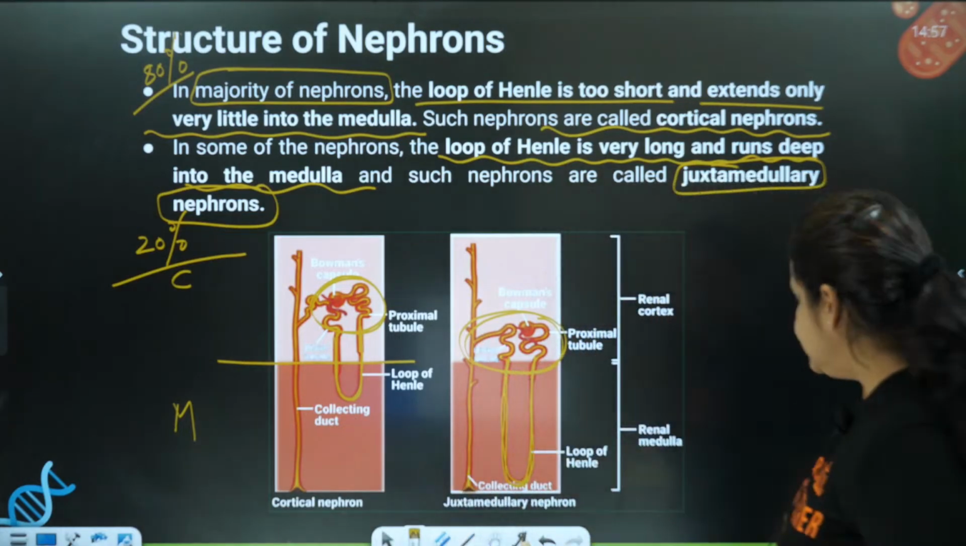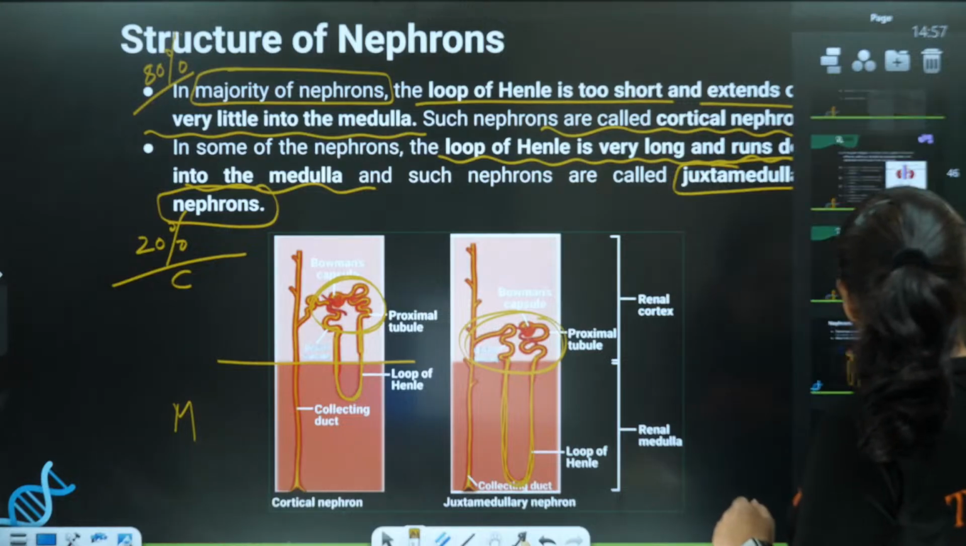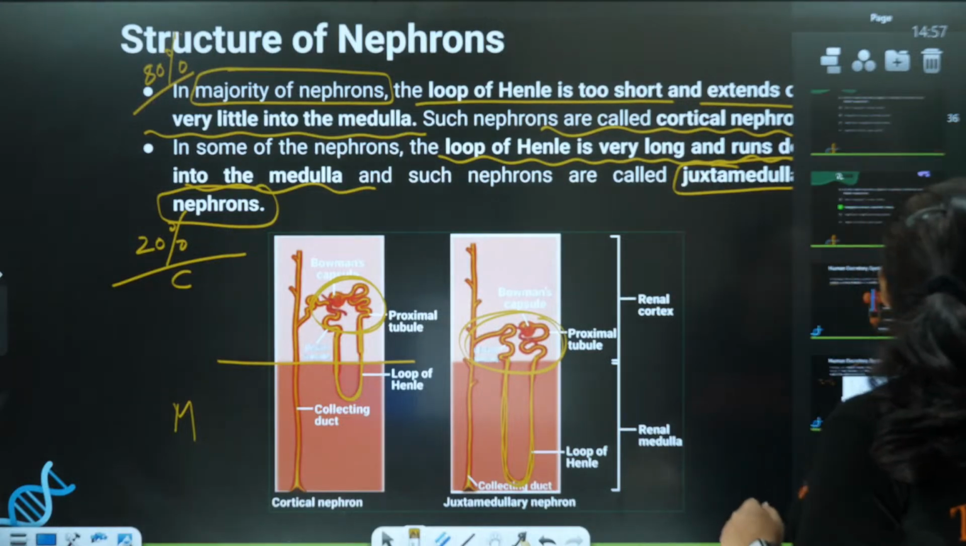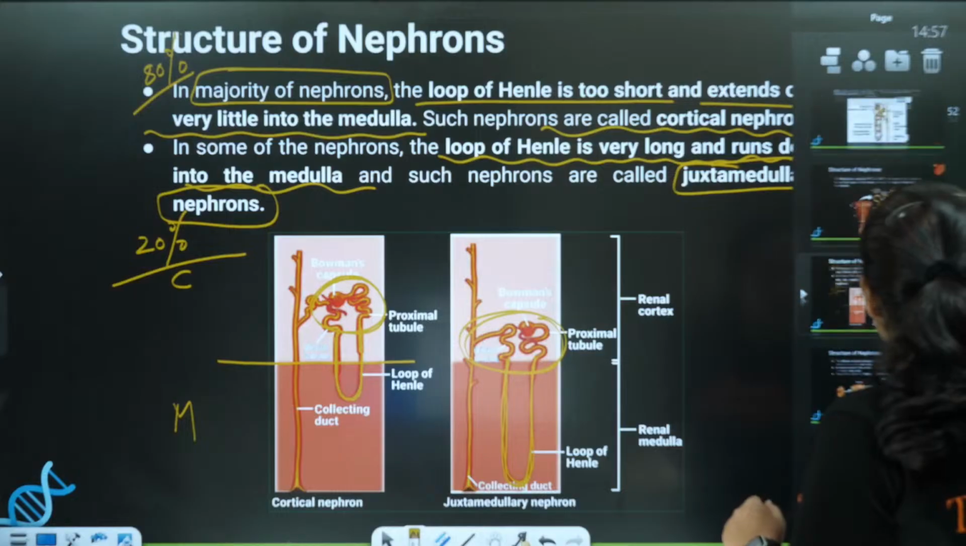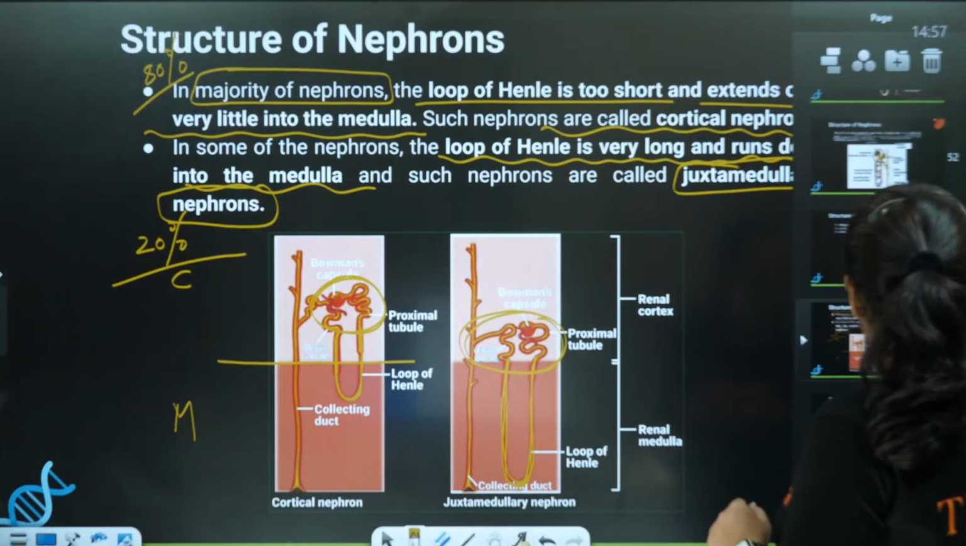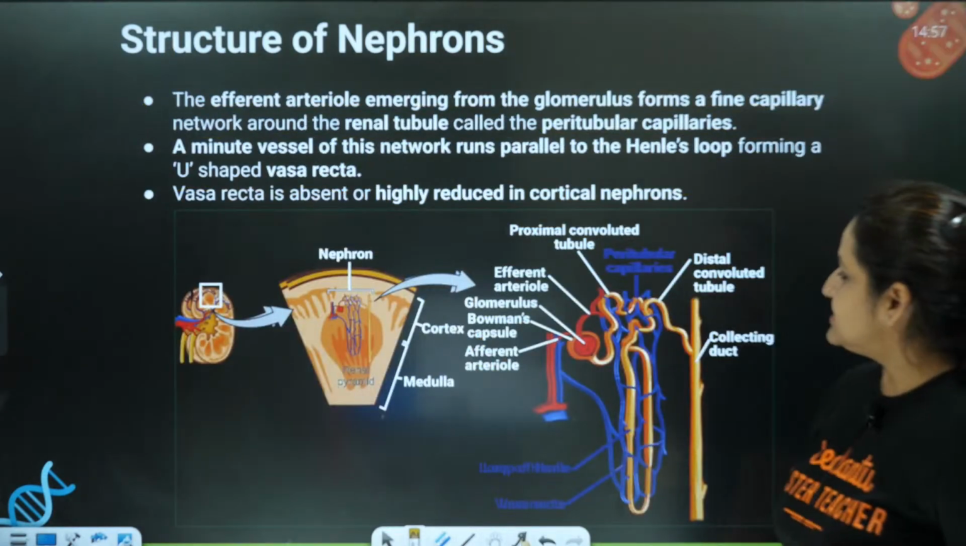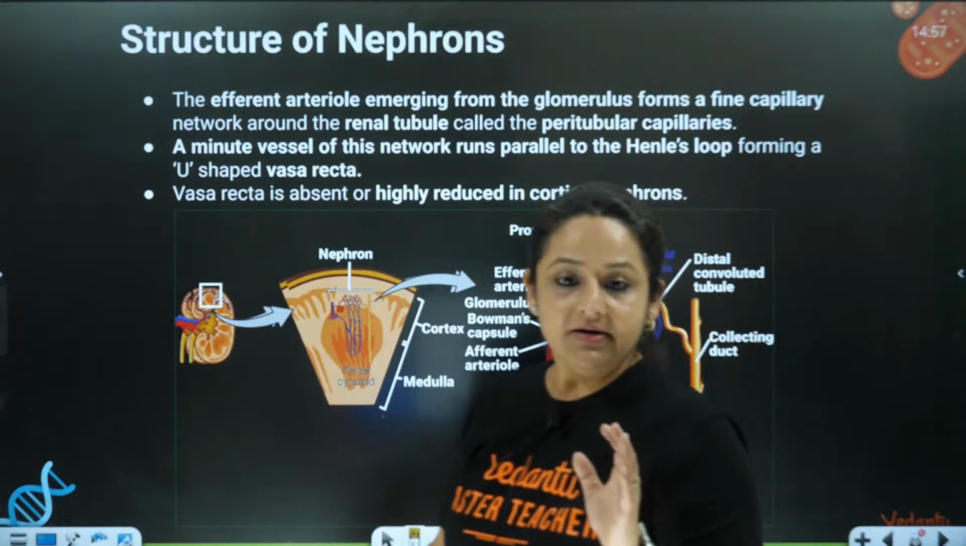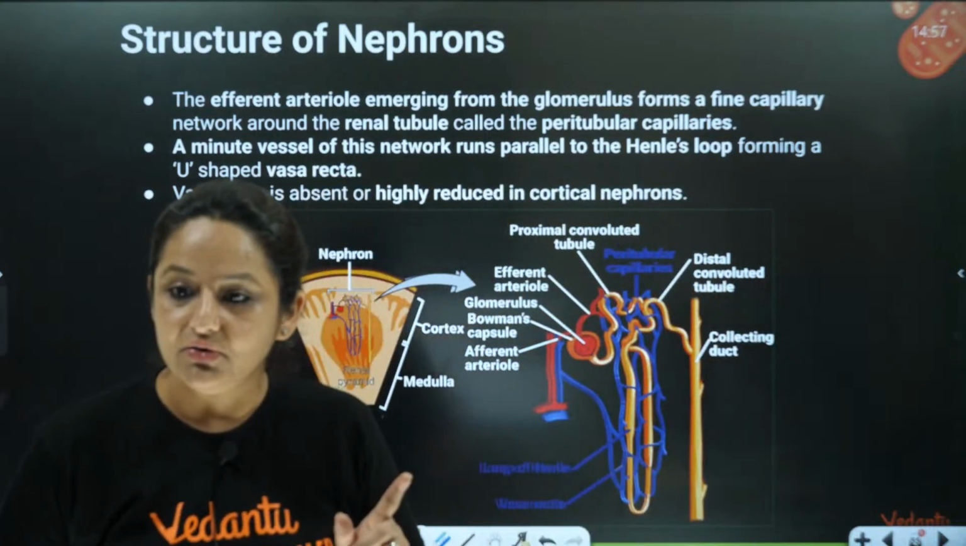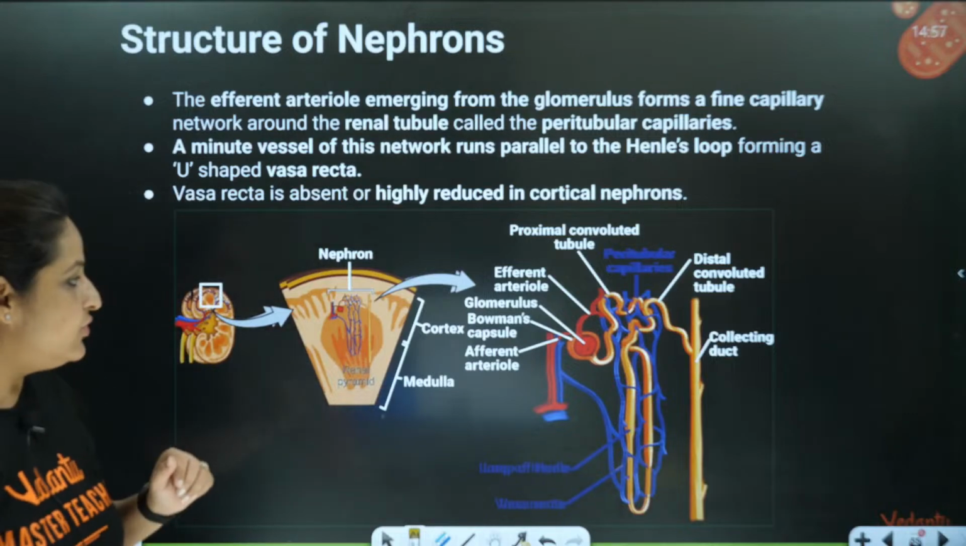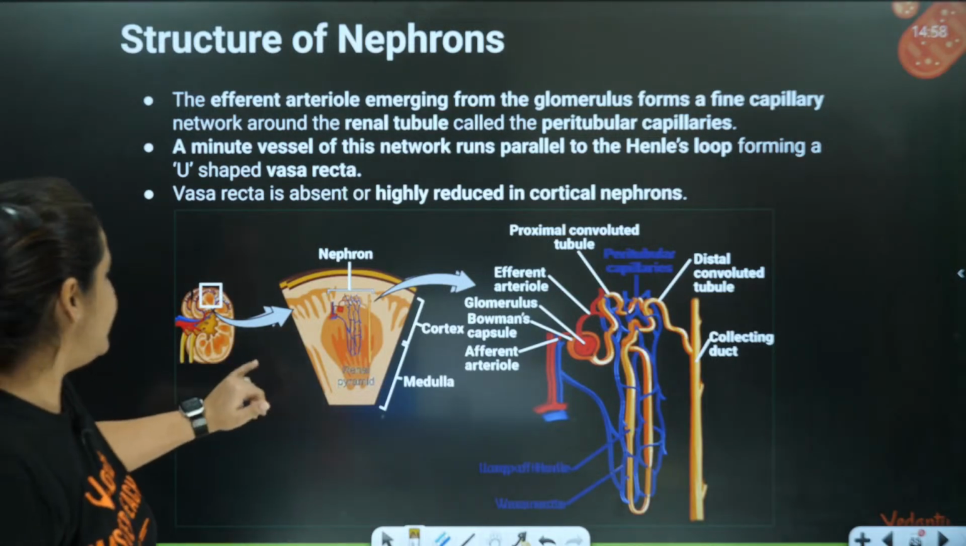Right? Now, there is one very small thing which I have to tell you. Another very small thing. Okay, just listen. Now see, we had discussed the efferent arteriole. Remember? Now, what does the efferent arteriole do? The efferent arteriole is coming out.